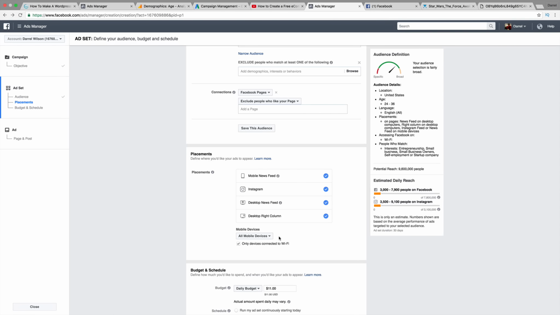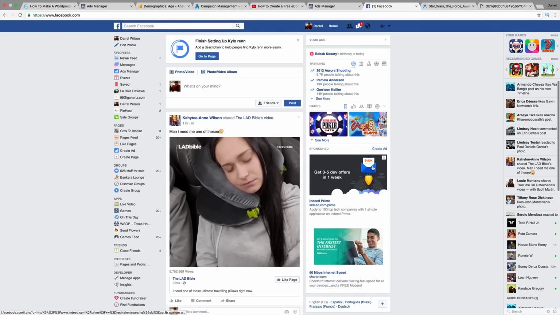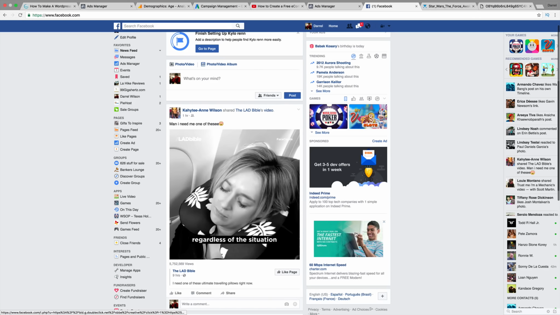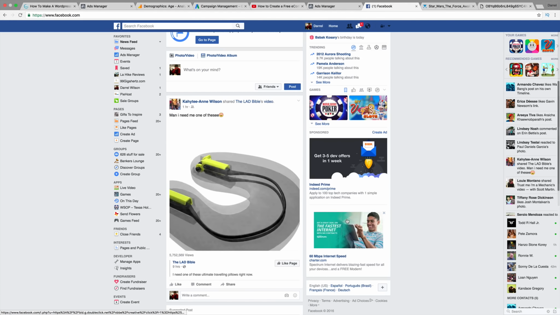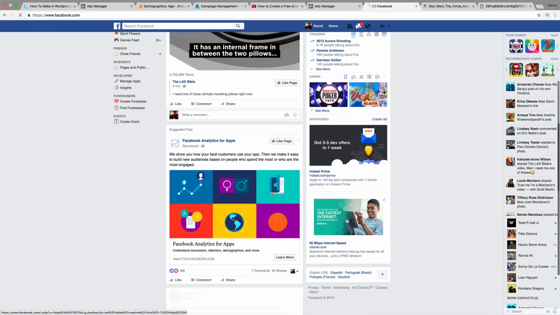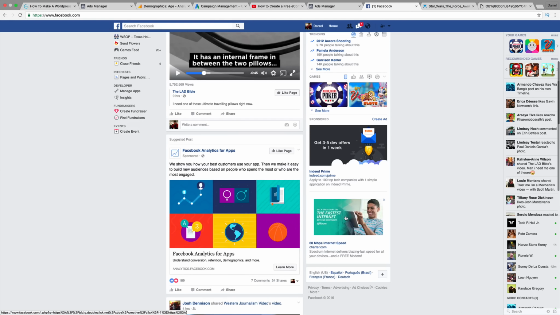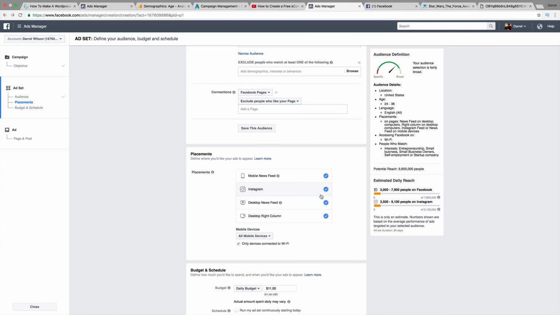So the whole purpose of this, guys, is to really think and to save every possible dollar you can, because you don't want to market sloppily. You really have to sort of think about it. Now, desktop right column. I really don't like those ads. These are the ads for the desktop right column. I never look at these ads. I never even notice they're there, but people do. A lot of people click on these ads. That is just my personal experience.